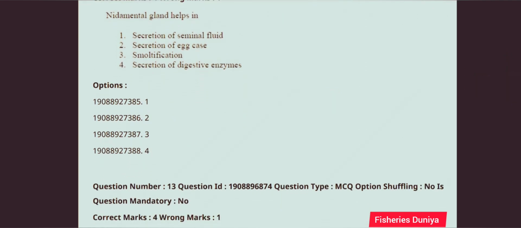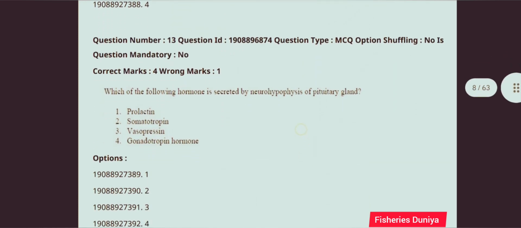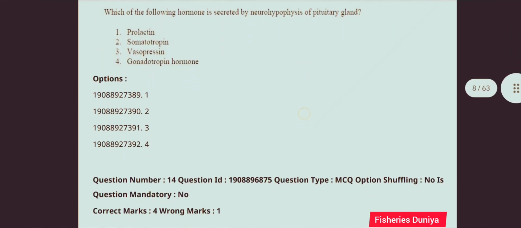Next question, nidamental gland helps in. The correct answer is option number 2, secretion of egg case. Next question, which of the following hormones is secreted by neurohypophysis of pituitary gland? The correct answer is option number 3, vasopressin.